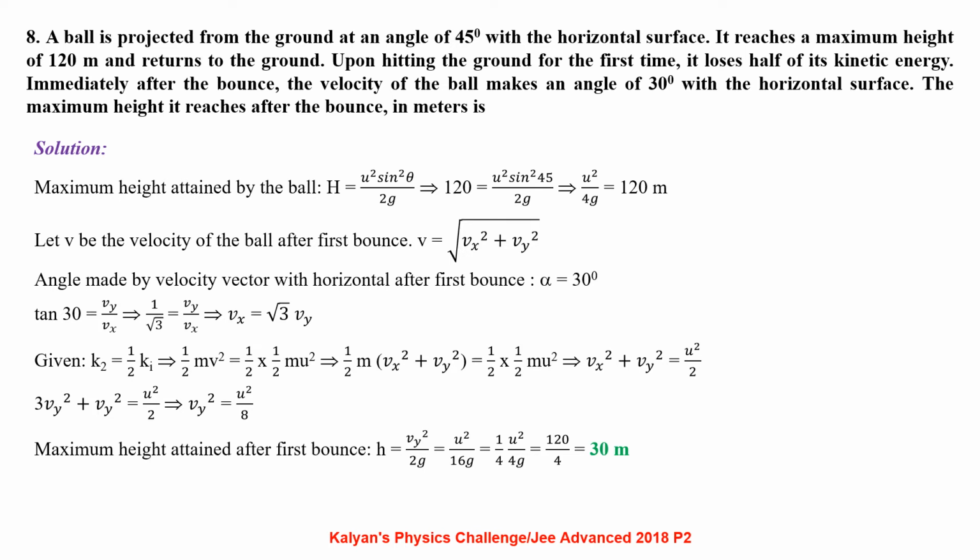3Vy² + Vy² = u²/2, which gives Vy = u/2√2. Maximum height attained after the first bounce, h = Vy²/2g, that is u²/16g, which is 1/4 of u²/4g, that is 120/4, which is 30 meters.